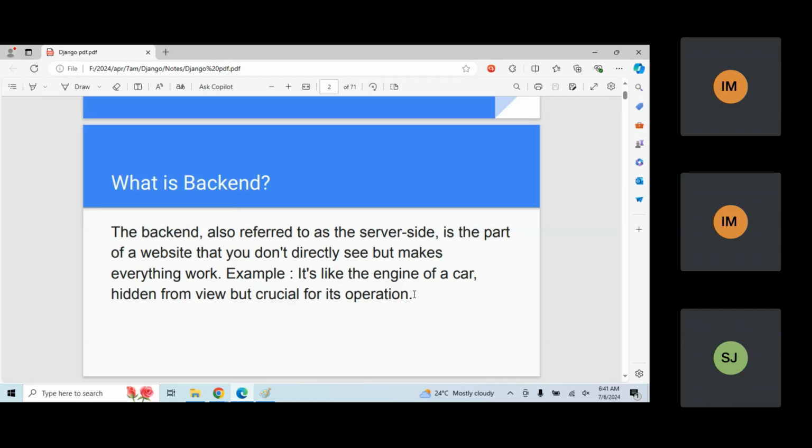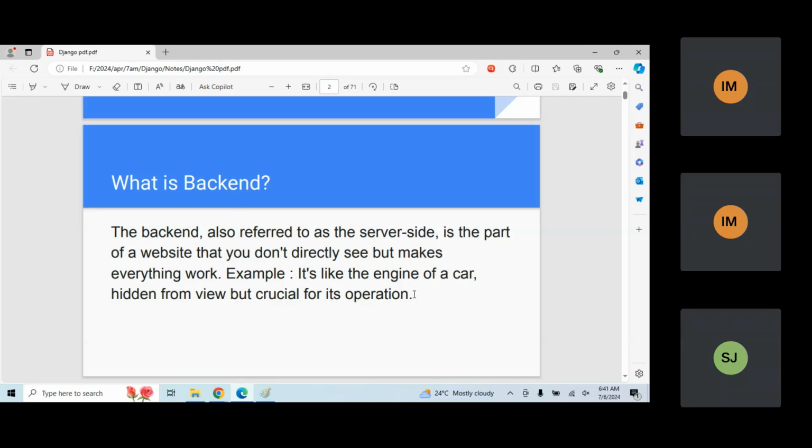So these things work in a different area, and this area is referred to as the backend area. Like in the front end, the elements are displayed, the styles are applied, the pages are displayed as responsive, and the elements are displayed as responsive. So these areas are called front end areas.